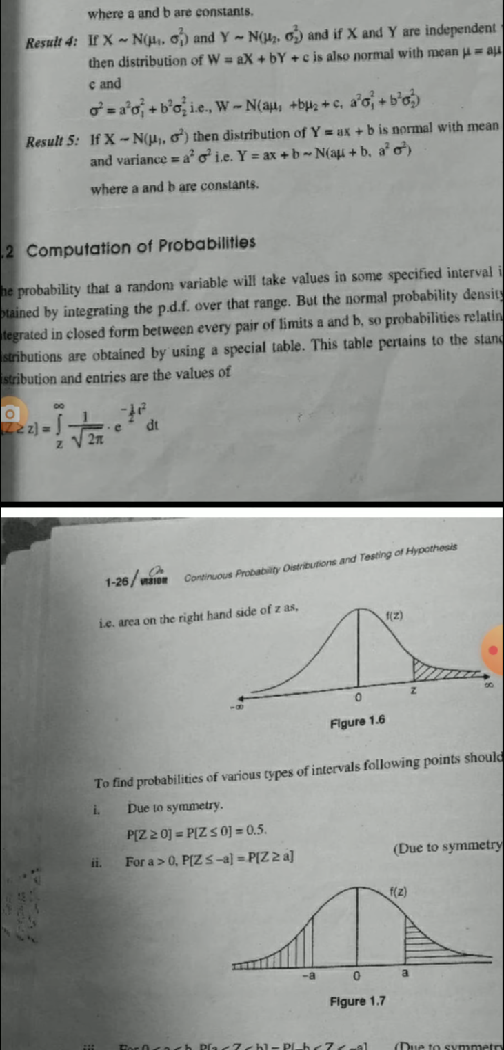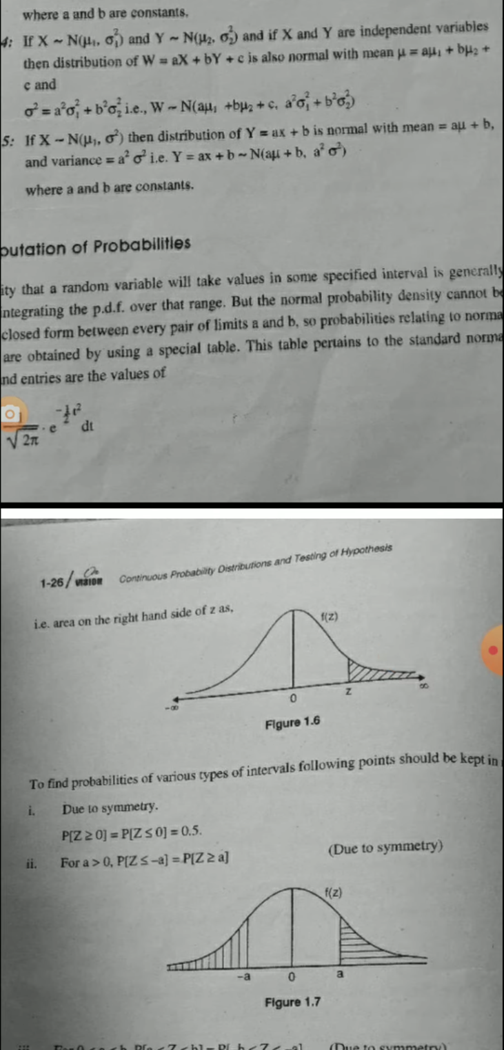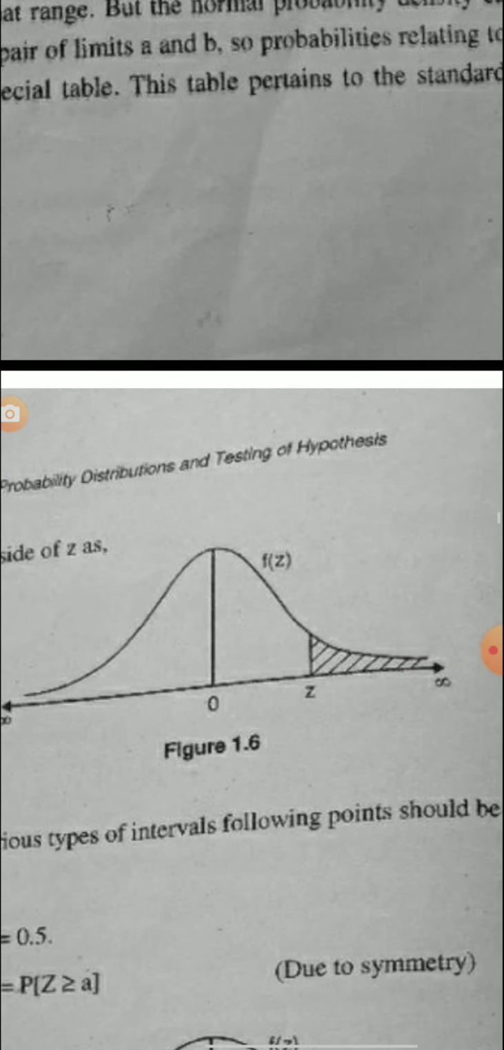This table pertains to the standard normal distribution, and entries are the values of P of Z greater than or equal to small z, which is equal to integration from z to infinity 1 upon root of 2 pi into e raised to minus 1 upon 2 t square dt. That is, area on the right hand side of z, as shown in this figure. So this is area on right hand side of z.